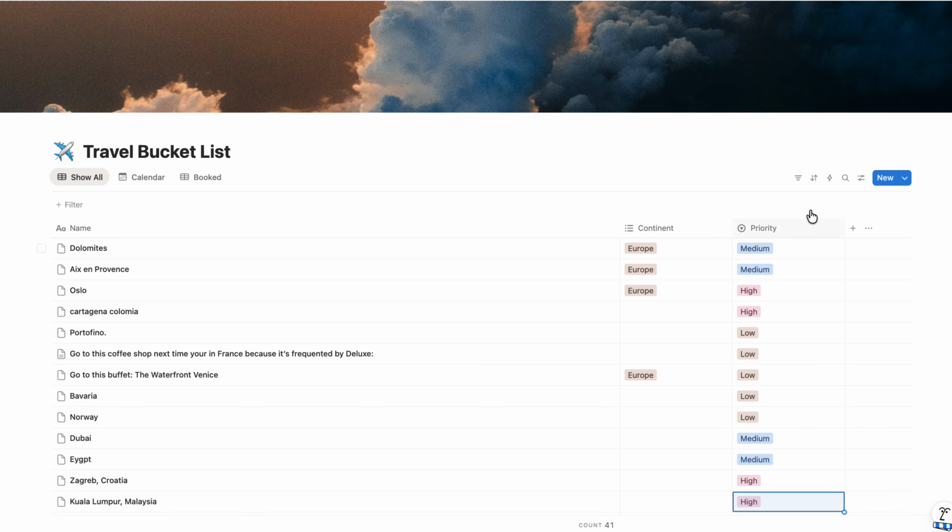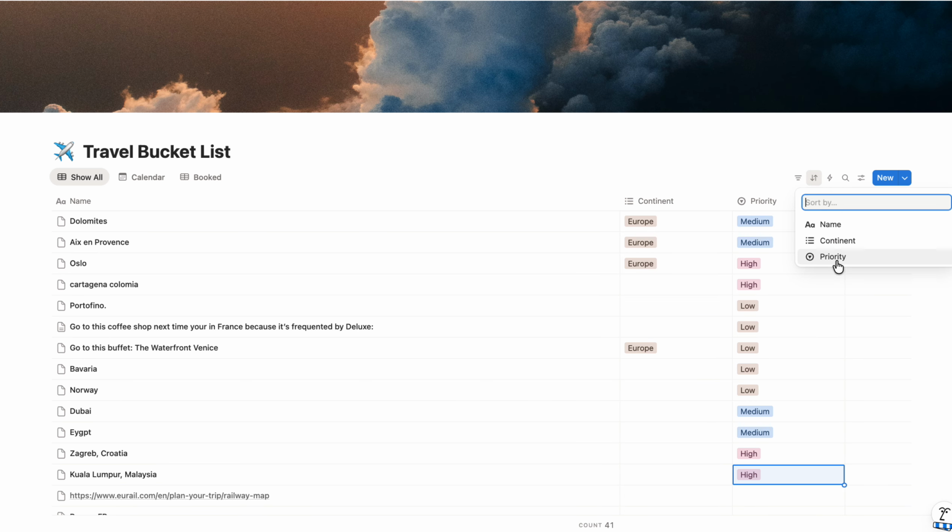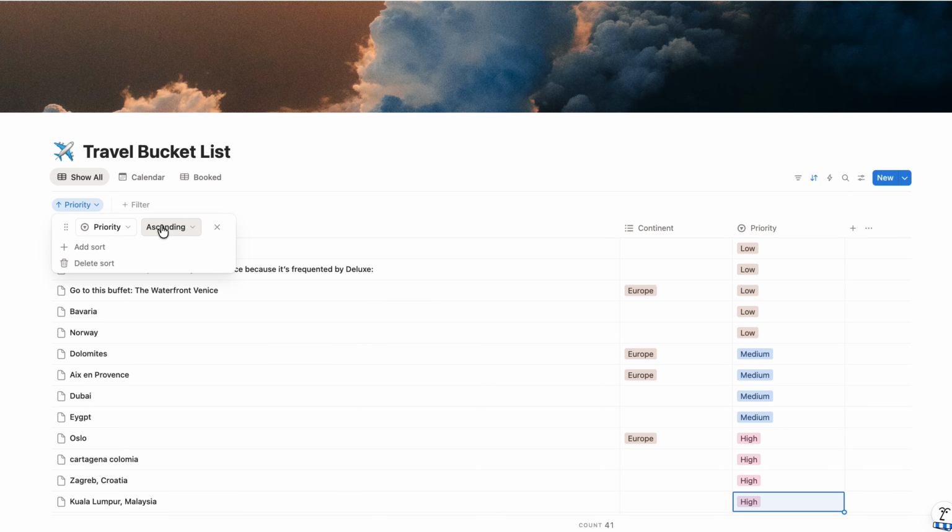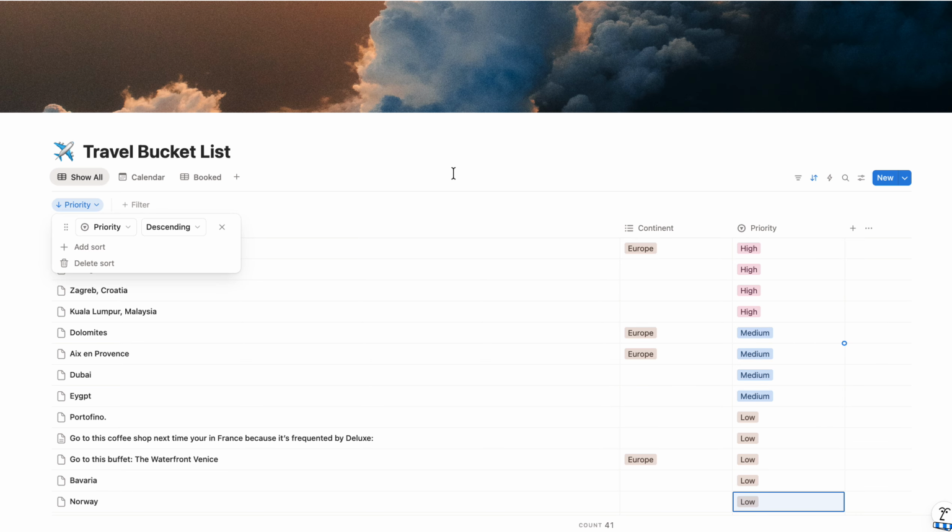Okay. Then I'm going to press these little arrows here and press priority, and I'm going to sort it descending so that I have high at the top. So now it is going to be sorted so that the higher priority places are at the top, then medium, then low. Of course, there's so many different things that you could do. We could also add a column for price points. We could add a column for type.